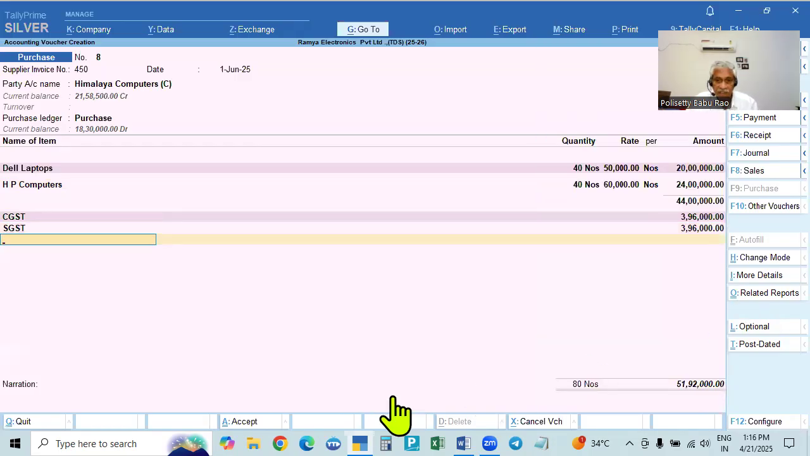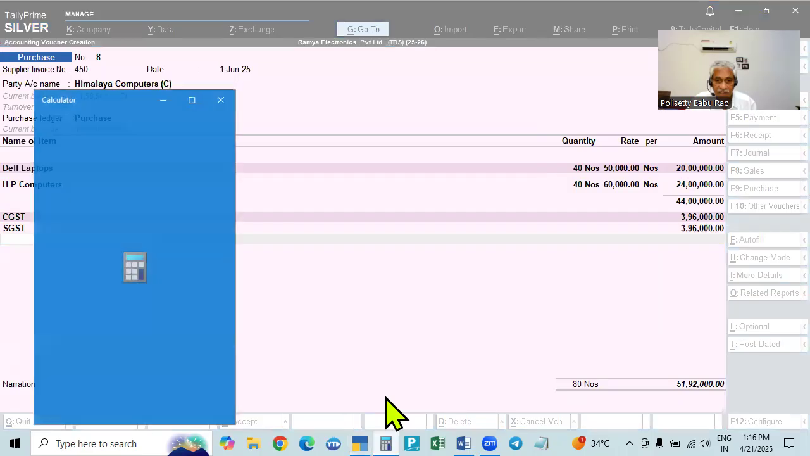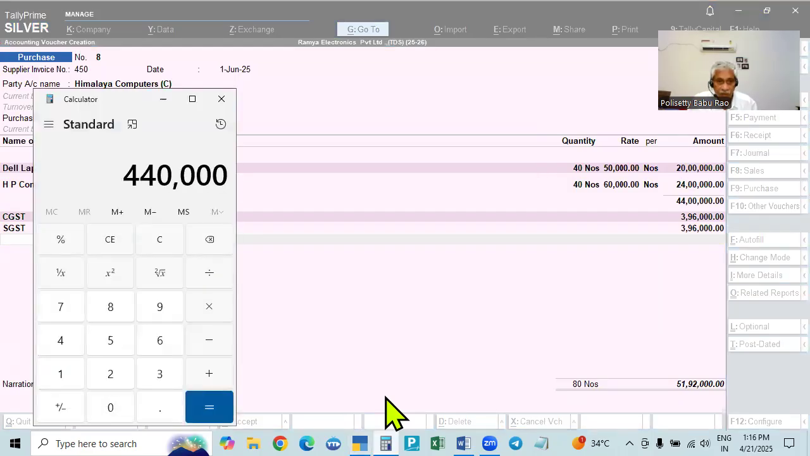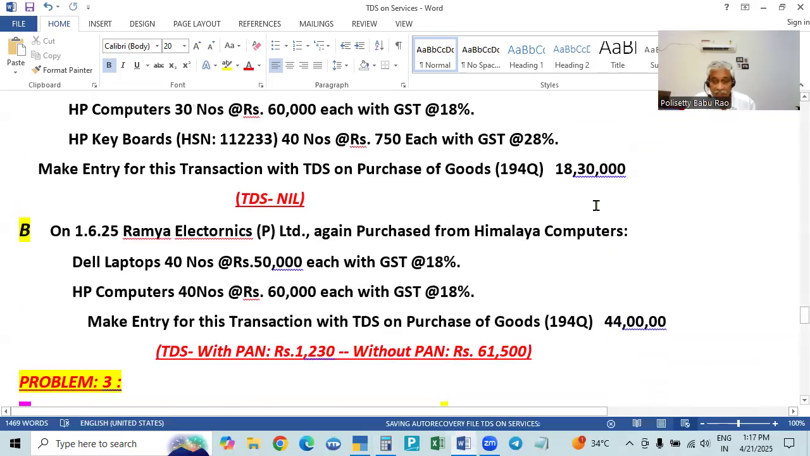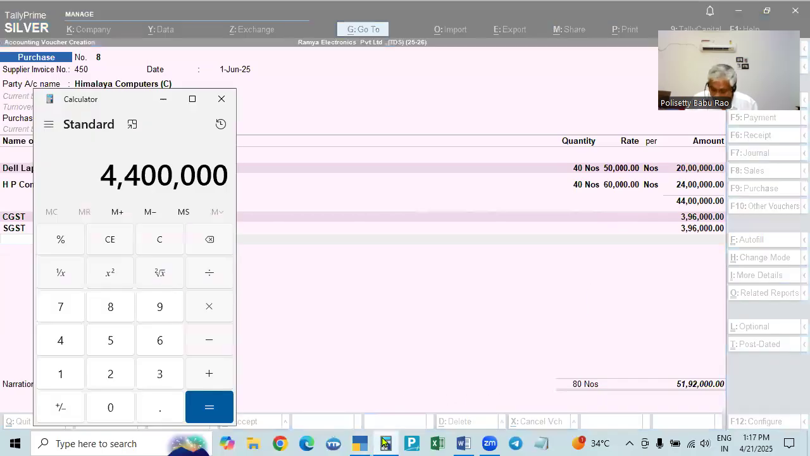Okay. Now see, this is 44 lakhs. Already one bill is completed. Sorry, 44 lakhs. And the old bill, the previous bill, is 18 lakhs 30,000. So now add 18 lakhs 30,000. Total amount is 62 lakhs 30,000. Okay. In that, what is the exemption limit? 50 lakhs. 50 lakhs is the exemption limit.